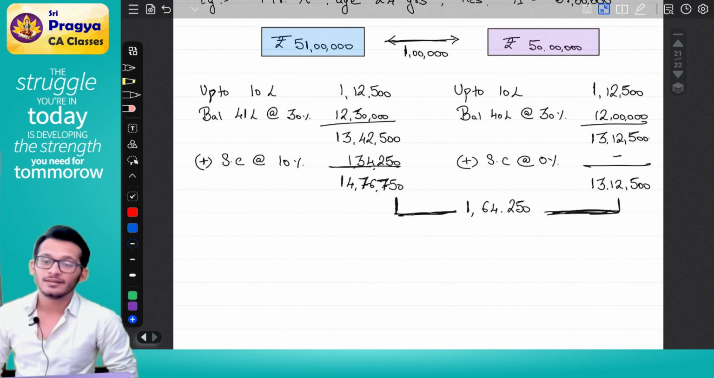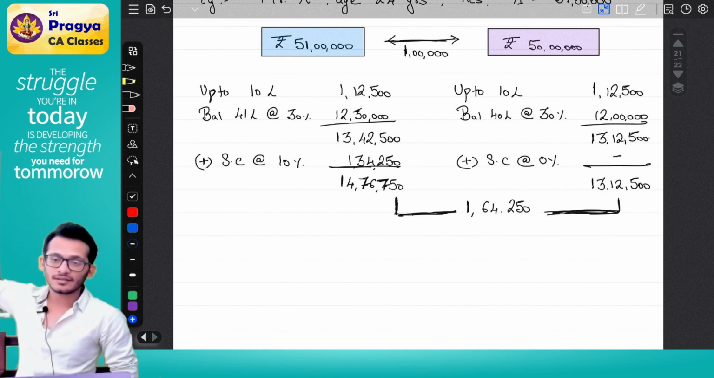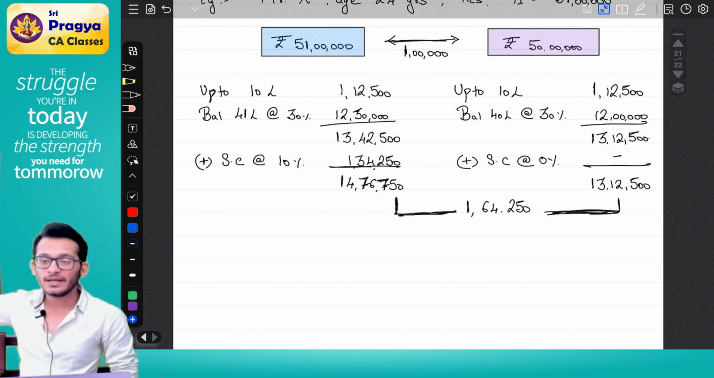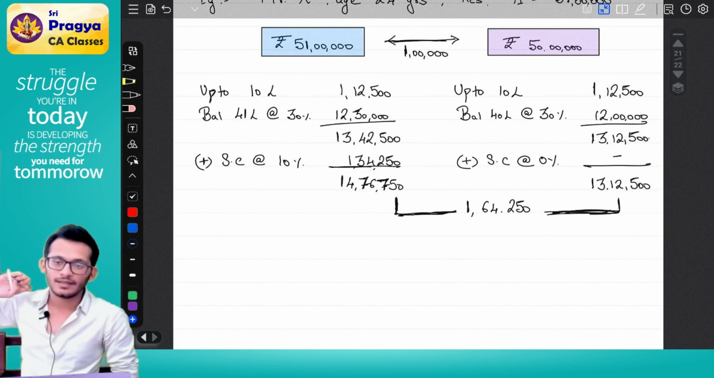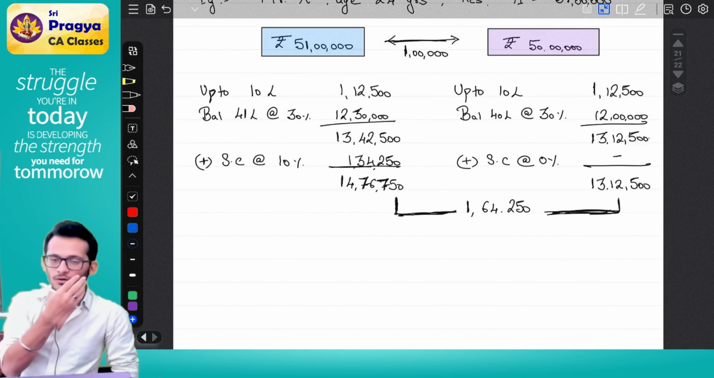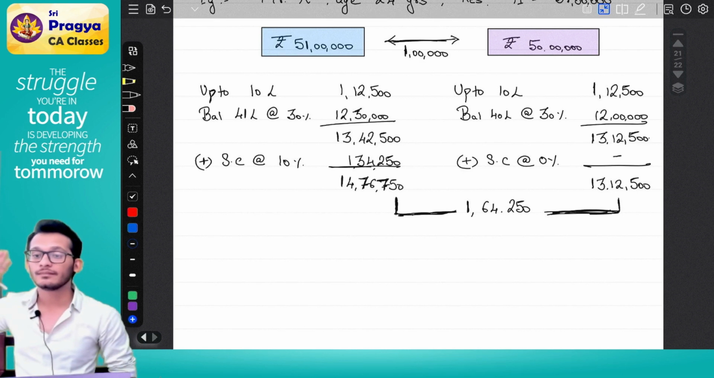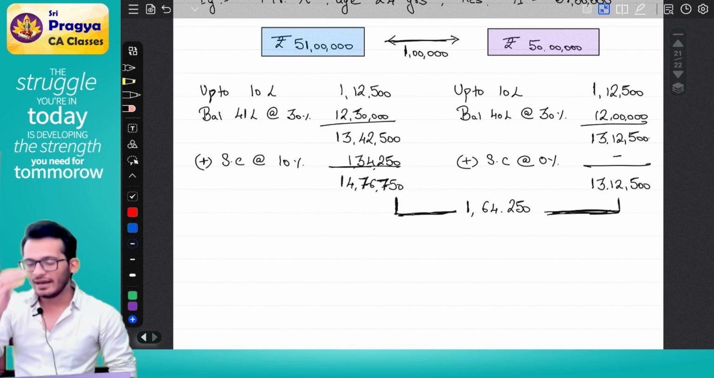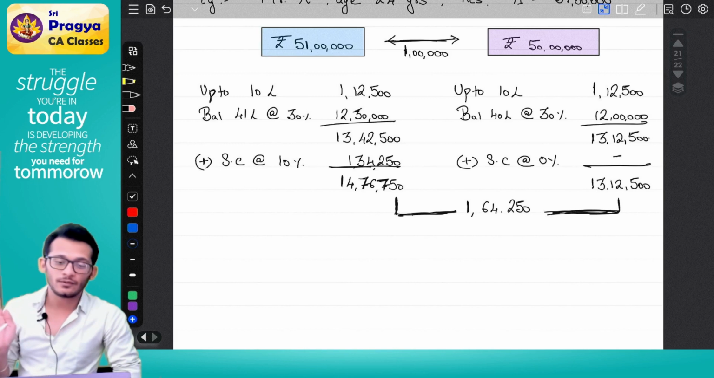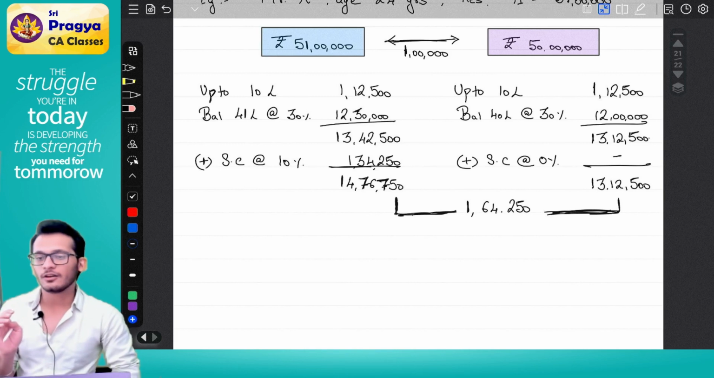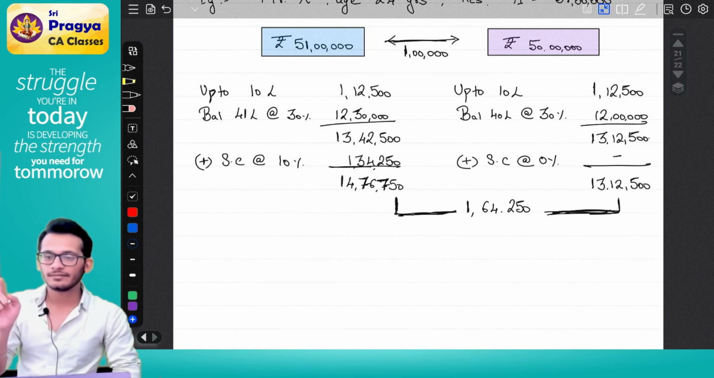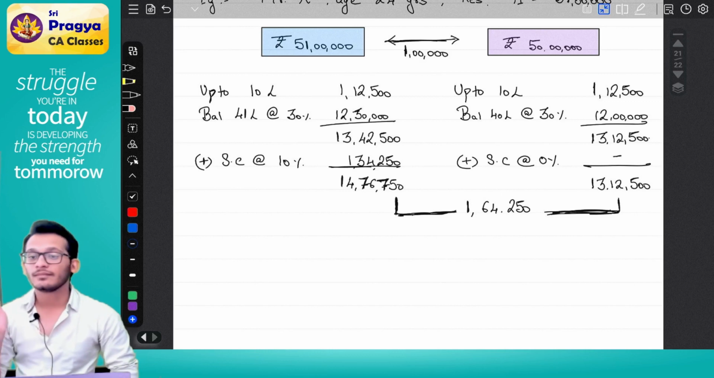Why? Had I not earned this 1 lakh rupees, I would not have paid 1,64,250. Yes or no? So what will you do? You will go to the government and say, dear sir, for me to have an income of 1 lakh, you are asking me 1,64,250. I don't want this 1 lakh itself. If you tell the government that, the government will say, give me that 1 lakh.